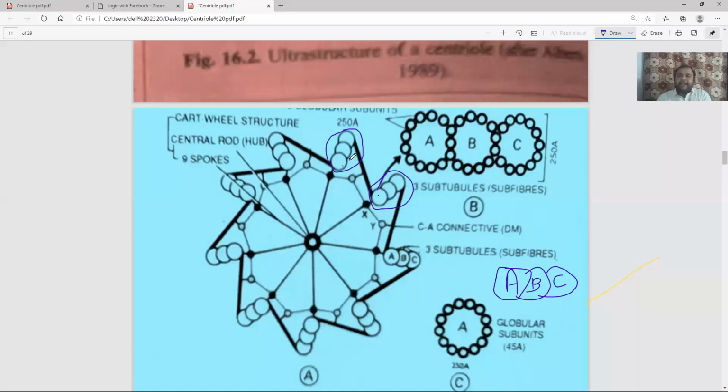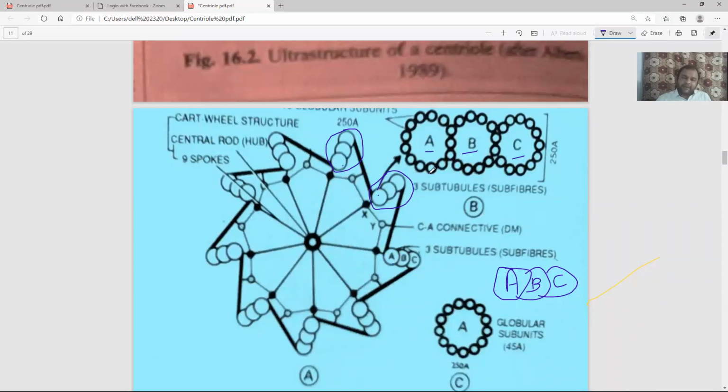These three together are called a blade, and this terminology is mentioned in the book Cell and Molecular Biology by De Robertis. So these triplets together are called a blade. So you have 9 such blades. In a blade you find 3 microtubules: microtubule A, microtubule B, microtubule C.